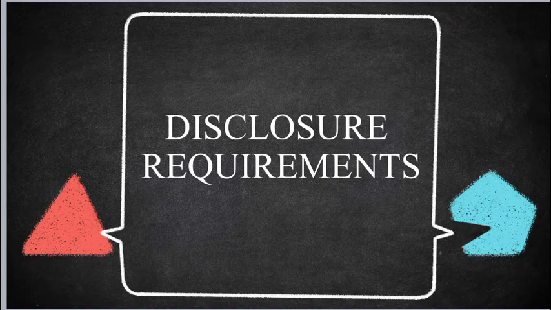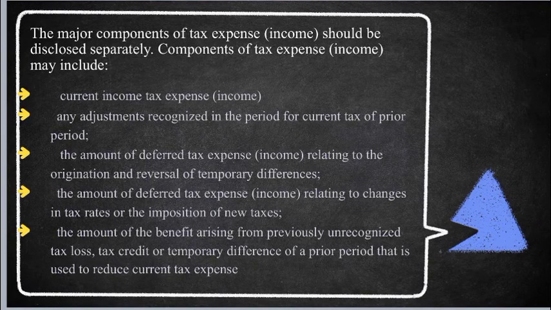Next naman, sa disclosure requirements, the major components of tax expense should be disclosed separately. Components of tax expense may include: A. Current income tax expense. B. Any adjustment recognized in the period for current tax of prior periods. C. The amount of deferred tax expense relating to the origin and reversal of temporary differences. Next, the amount of deferred tax expense relating to changes in tax rates or the imposition of new taxes.